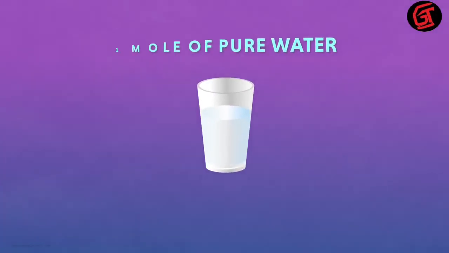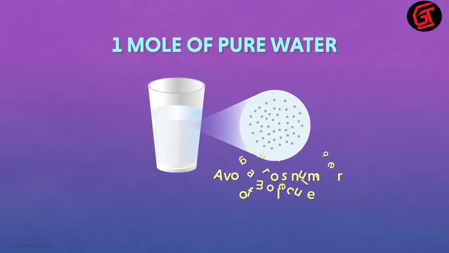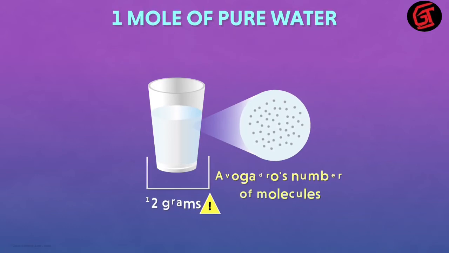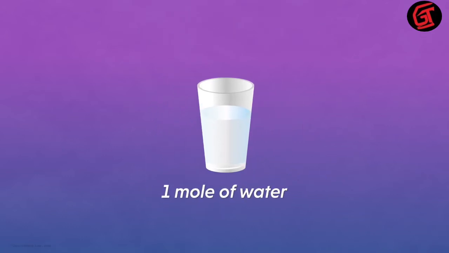Similarly, 1 mole of water will have Avogadro's number of molecules, but it will not weigh 12 grams. So if we take 1 mole of water and find its mass, we get the answer as 18.015 grams of water. And I'm sure you know why.